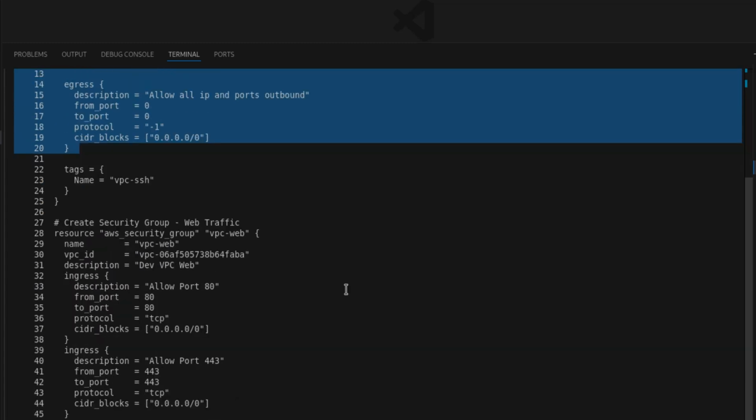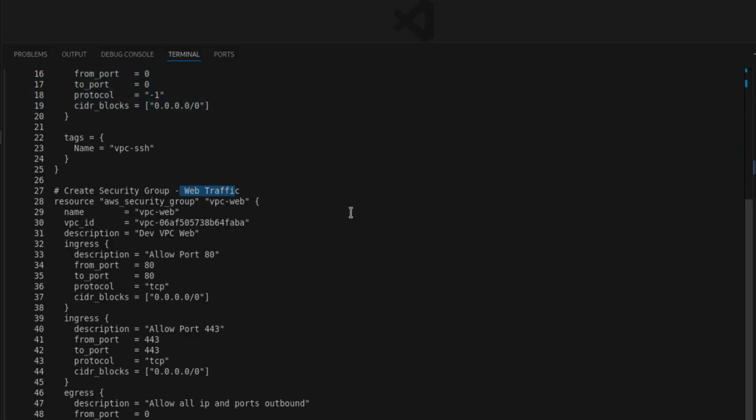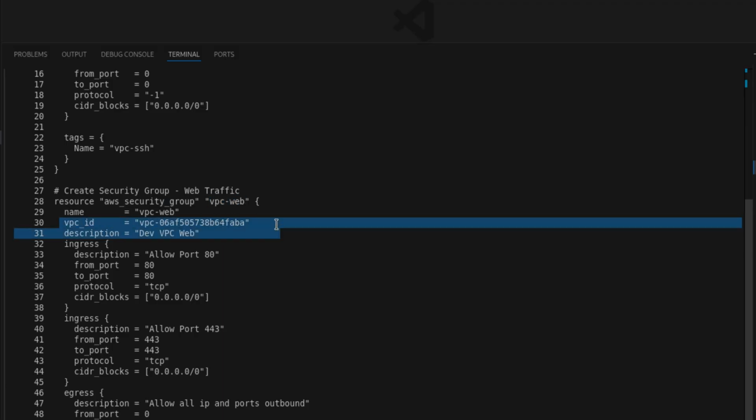Then the second one is the web traffic. I'm creating a security group for web traffic also, that's VPC web. This is the AWS security group VPC web, with name and VPC ID, which again I'm going to remove because I have a default VPC created now.